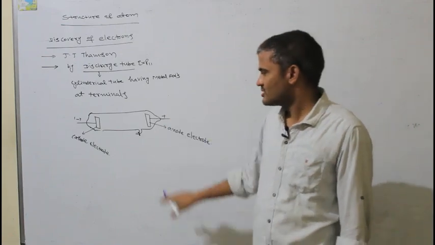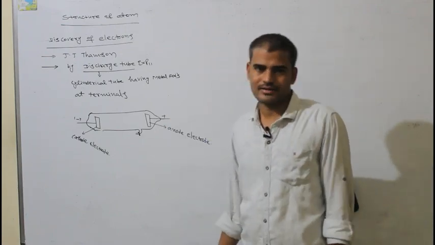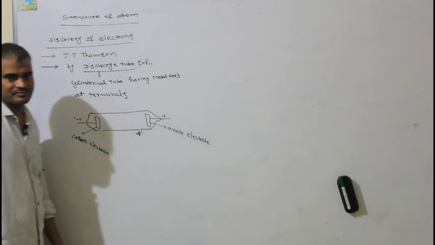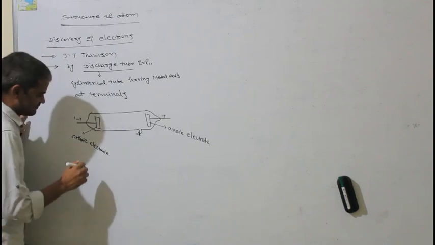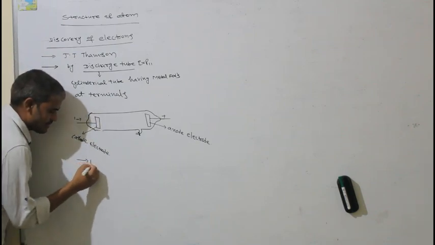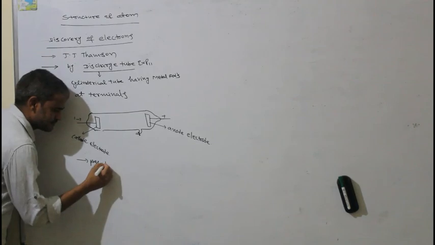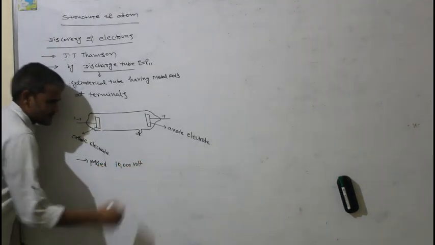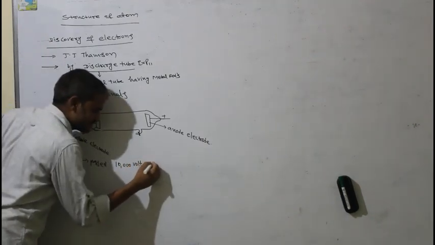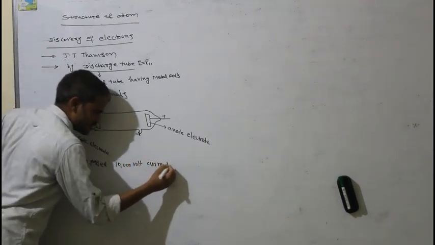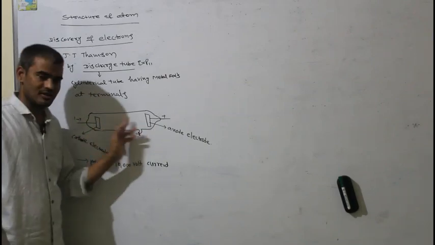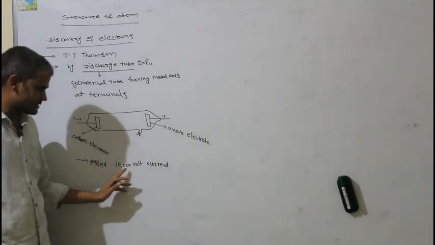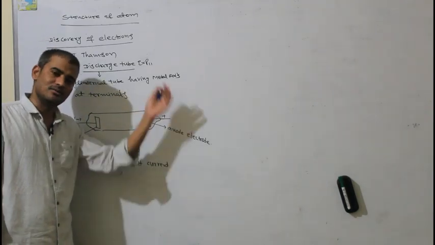By using the discharge tube, J.J. Thomson discovered the electron. So in this experiment what did he do? J.J. Thomson passed 10,000 volts of current through the electrodes, the cathode and anode, through the battery.